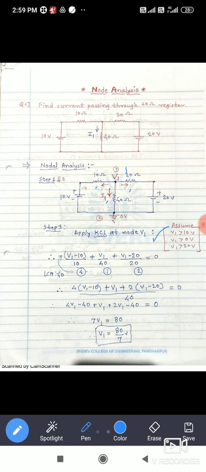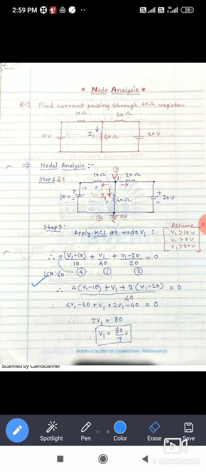Now write the equation by applying KCL at the node V1. So apply KCL at node V1 in step number 3. (V1 minus 10) divided by 10, plus (V1 minus 0) divided by 40, plus (V1 minus 20) divided by 20, equals 0. Now what will be the LCM here? Of 10, 40 and 20, that will be 40. So take the LCM properly.